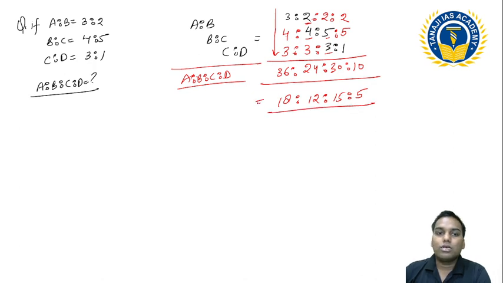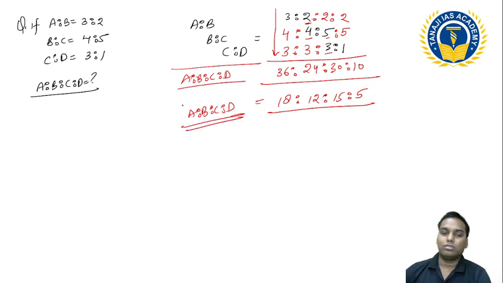So this is the correct ratio of A ratio B ratio C ratio D. This is my answer. Suppose I ask you one more question.